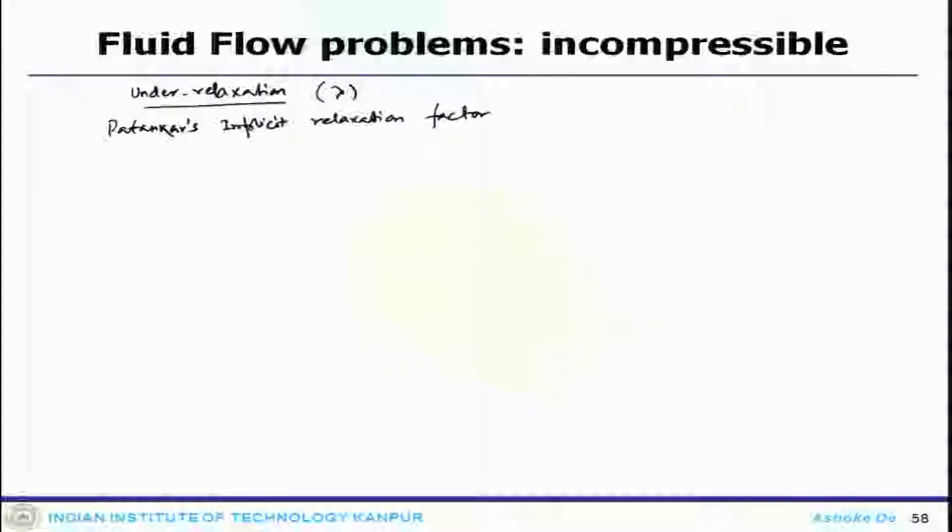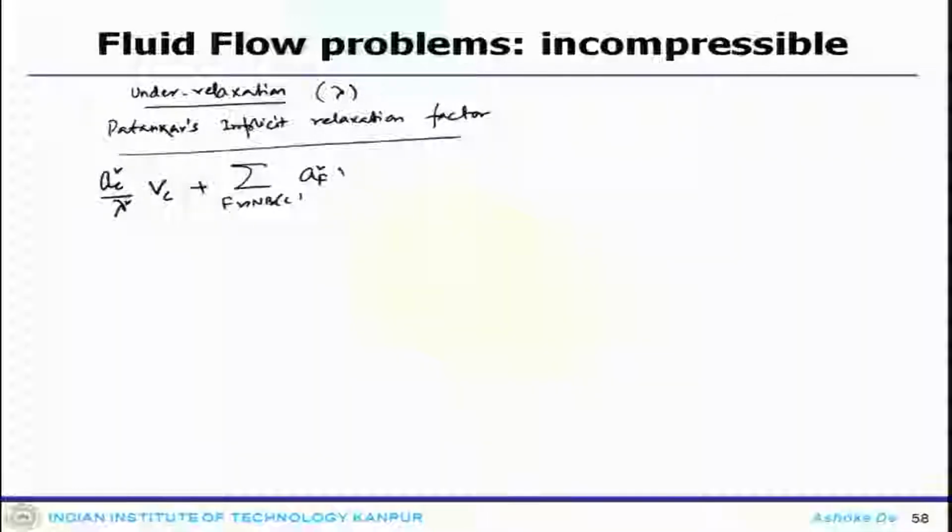By invoking that, one can write the system of equations as A_C^V/λ_V V_C plus the summation over the cell faces F of A_F^V V_F equals B_C^V plus (1 minus λ_V)/λ_V A_C^V V_C^n.